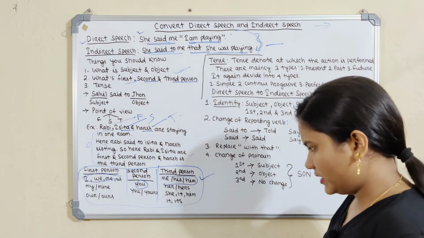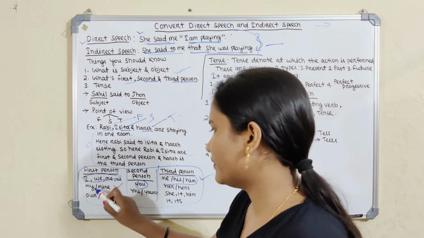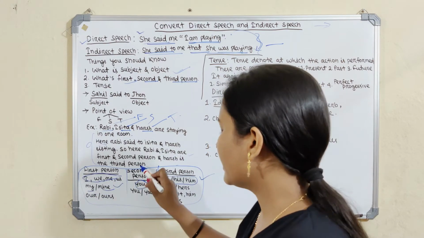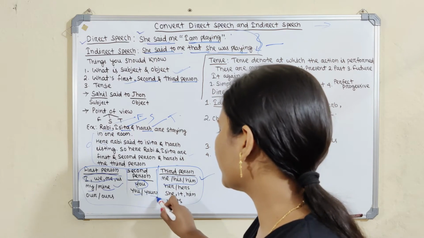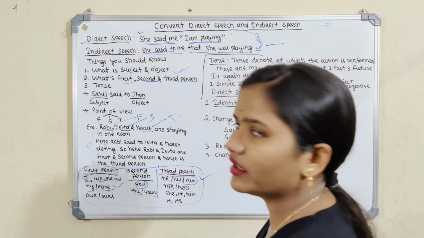Next we will learn my and mine, meaning myself. For the first person we use my and mine, for the second person we use your and yours, and for the third person we use his and hers.